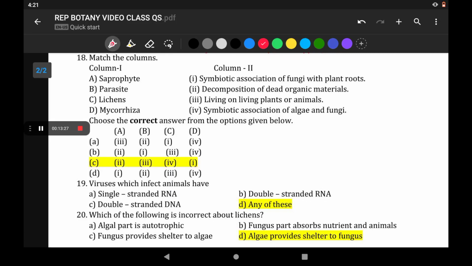Match the following column 1 with column 2. Saprophyte, decomposition of dead organic matter. Parasitic, living on living plants or animals and drawing nutrition from them. Lichens are symbiotic association of algae and fungi. Mycorrhiza is symbiotic association of fungi with plant roots. So the correct option is C. A is 2, B is 3, C is 4, D is 1. This is the correct option.